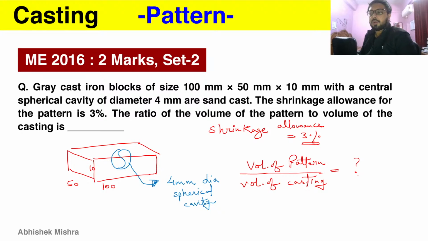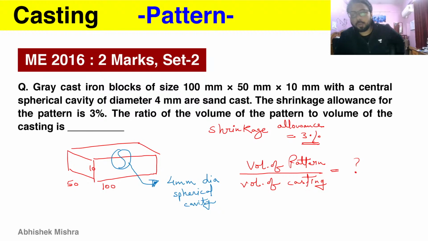And the shrinkage allowance is making the pattern size larger to compensate for the shrinkage or contraction. So by just looking at this ratio, you can tell that this value will be greater than 1. No questions asked. Why? Because the volume of pattern is greater, as it is given some allowances which make its size larger, therefore its volume will be greater than the volume of casting.